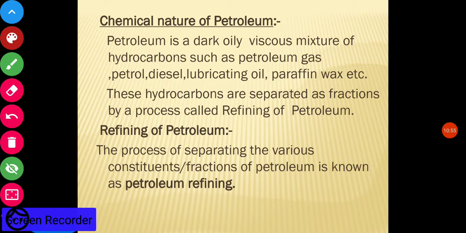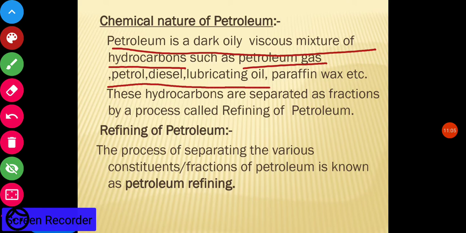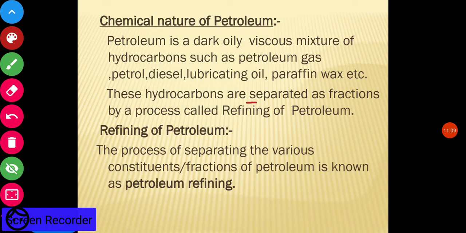Now, the chemical nature of petroleum. Petroleum is a dark, oily, viscous mixture of hydrocarbons such as petroleum gas, petrol, diesel, lubricating oil, paraffin wax, etc. These hydrocarbons are separated as fractions by a process called refining of petroleum.